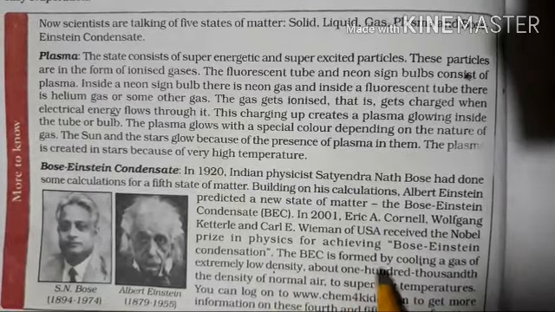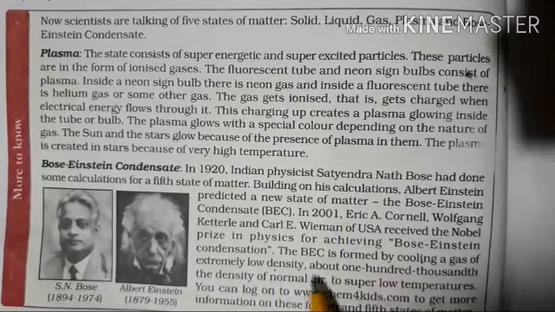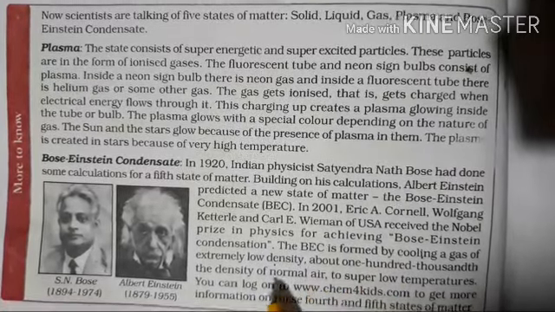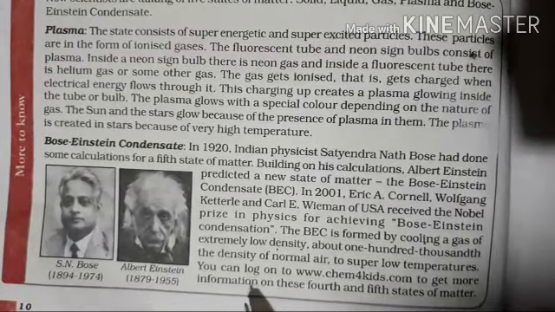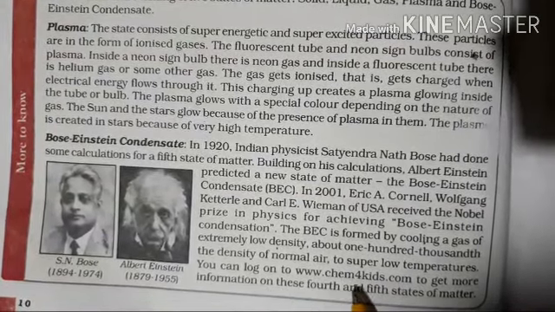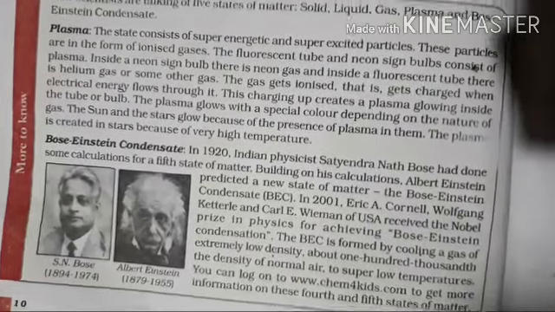The BEC is formed by cooling a gas of extremely low density, about one hundred-thousandth the density of normal air, to super low temperatures. You can log on to www.camp4kids.